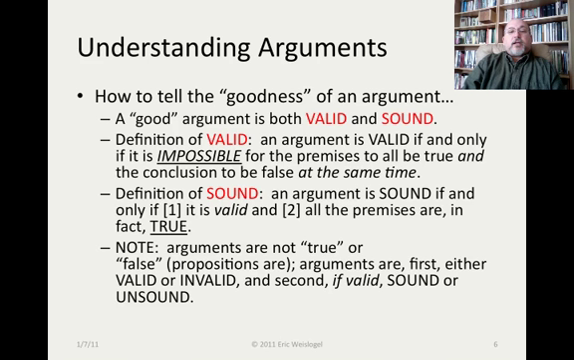The definition of a valid argument is: an argument is valid if and only if it is impossible for the premises to all be true and the conclusion to be false at the same time. The definition of a sound argument has two characteristics. First, the argument must be valid, and second, all the premises have to be in fact true. You see the difference? Validity says that if the premises are all true, the conclusion has to be true. It doesn't tell you whether they're true. A sound argument says it's a valid argument and all the premises are true. So if all the premises are true, then the conclusion has to be true as well.